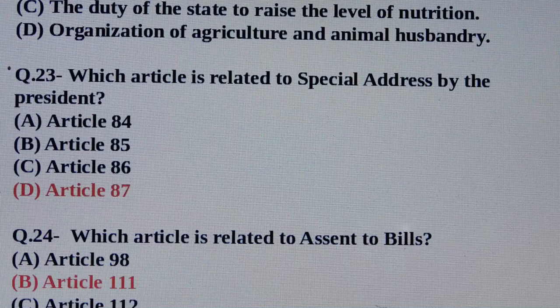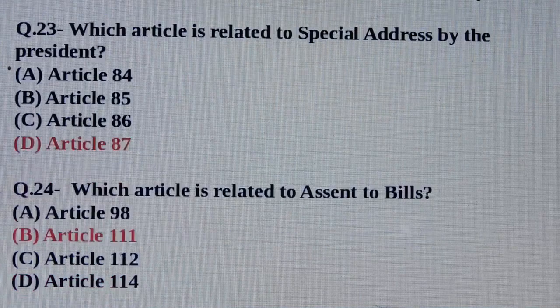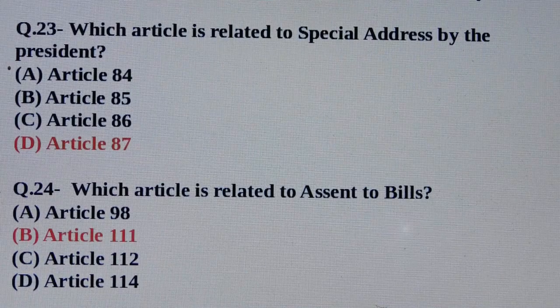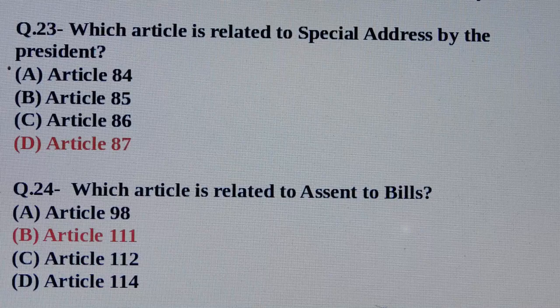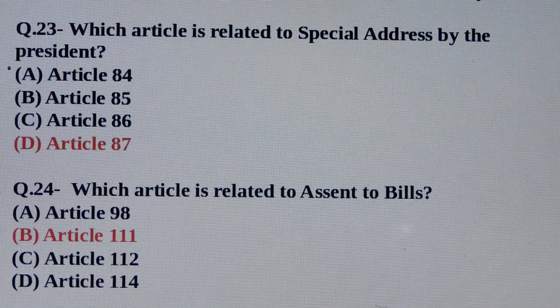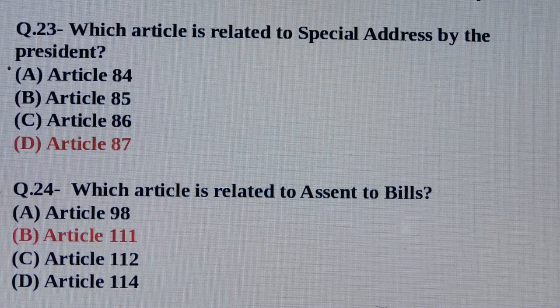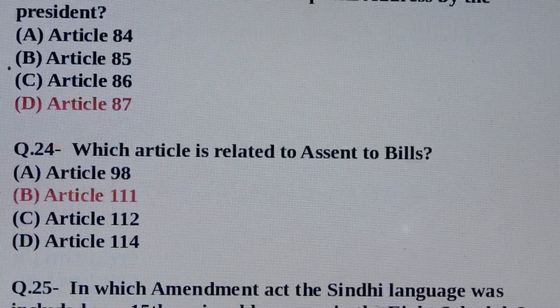Question number 23. Which article is related to special address by President? Answer is option number D, Article 87. Question number 24. Which article is related to assent to bills? Answer is option number B, Article 111.